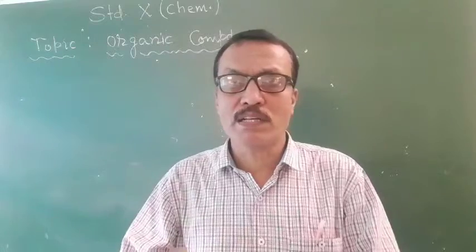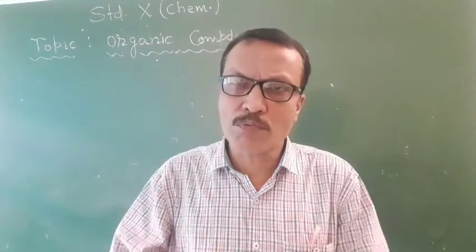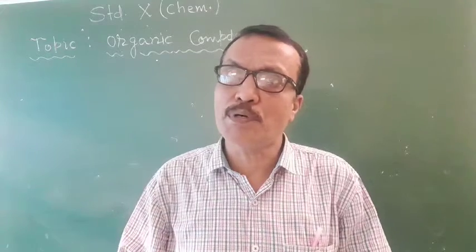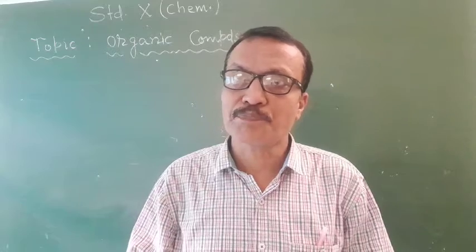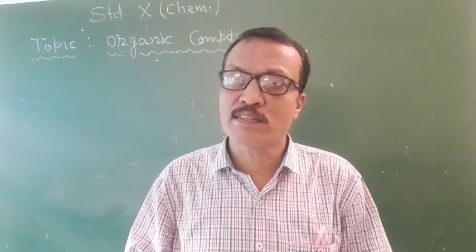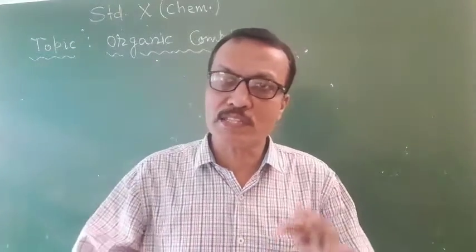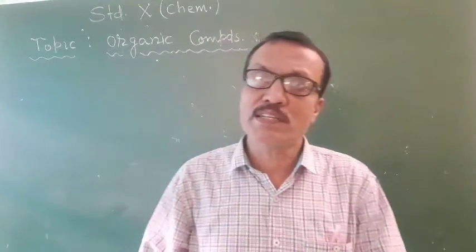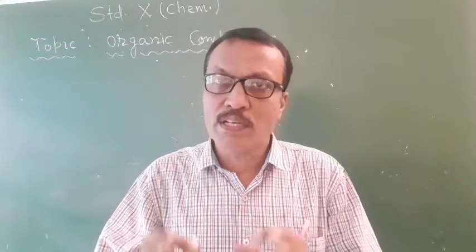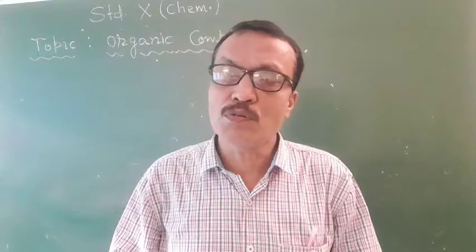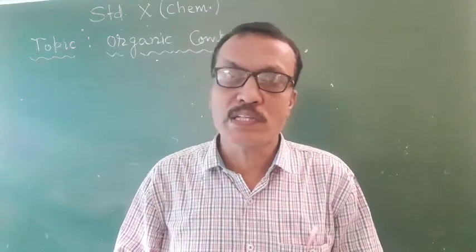From plant and animal sources we obtain various organic compounds like lactic acid, like oxalic acid, like acetic acid, and so many other compounds. So students, in the fourth chapter, carbon and its compounds, we will study about the compounds of carbon, means we will study about the organic compounds.